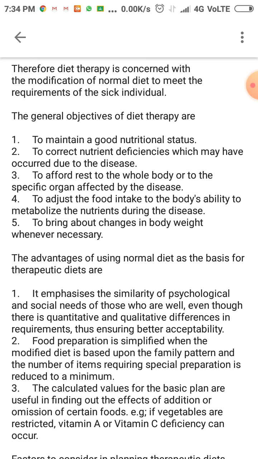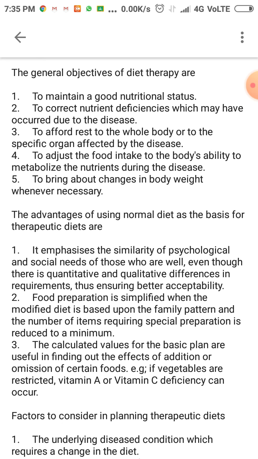So these are the objectives of diet therapy.